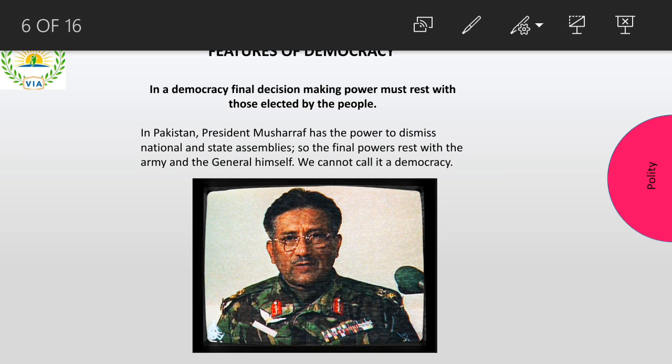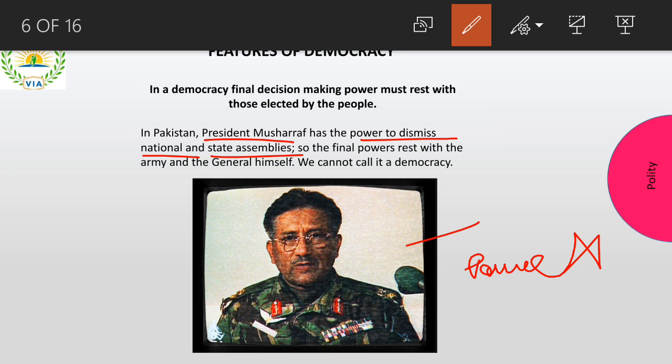So I want you to understand what had happened in Pakistan. In Pakistan, we have a president and he was supposed to be a military chief. His name was Pervez Musharraf. He actually has the powers to dismiss all the national and state assemblies. So he has all the powers with him. And these powers are not given by the people. He has taken these powers. So what happens is he becomes the president and he changes the entire constitution as well. The constitution is completely changed.